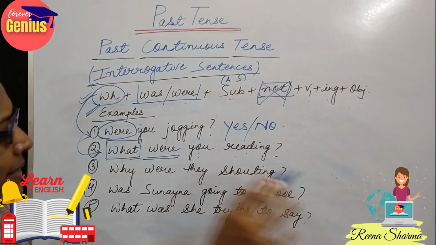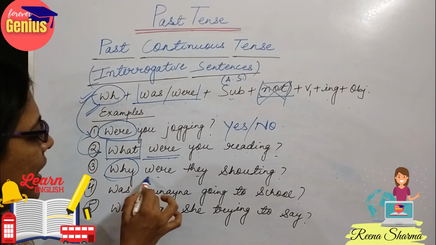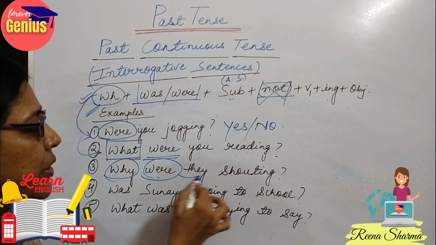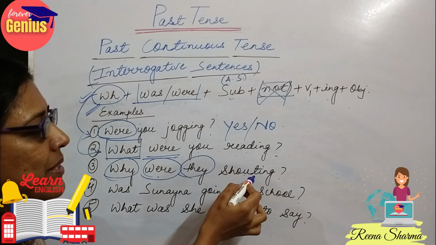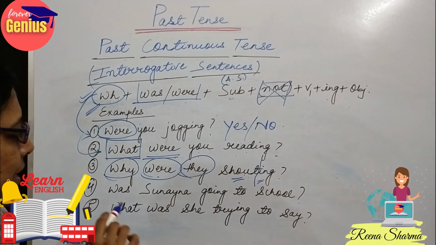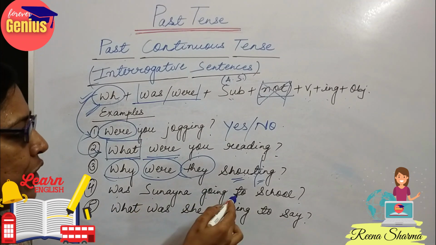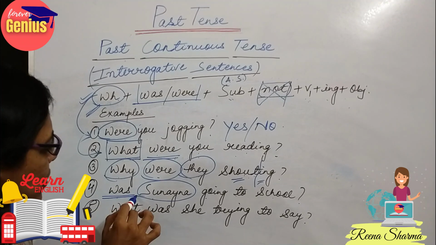Come to the next sentence. Why were they shouting? Same WH family, then the helping verb, because they is plural, and shouting, the verb is taking place as verb plus ing, V1 plus ing. Was Sunaina going to school? Sunaina is a girl. See, I have not used the WH family in this case.